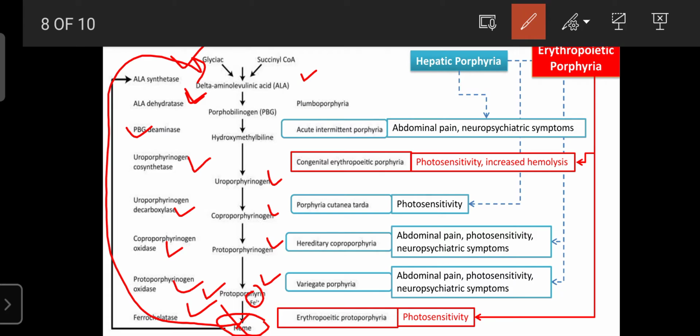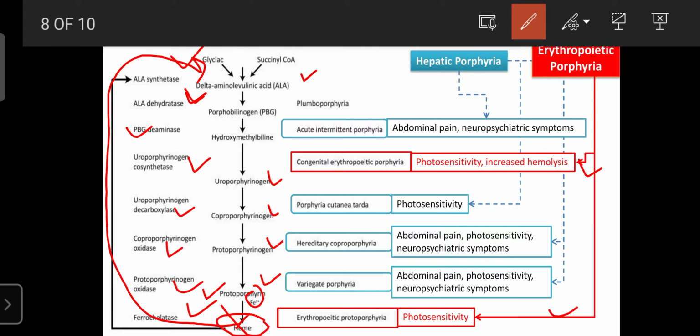Erythropoietic porphyria is sub-classified into two types, and hepatic porphyria is sub-classified into four types on the basis of the deficient enzyme. Due to deficiency or variation in that enzyme, the porphyrin precursors are found in the urine, or the person suffers from porphyria.